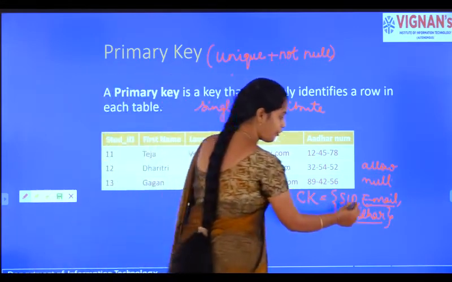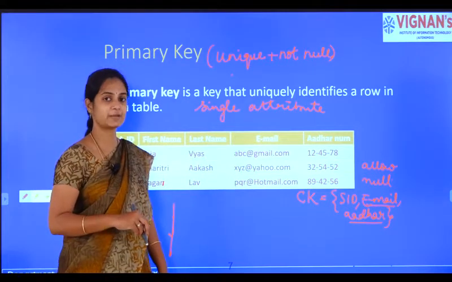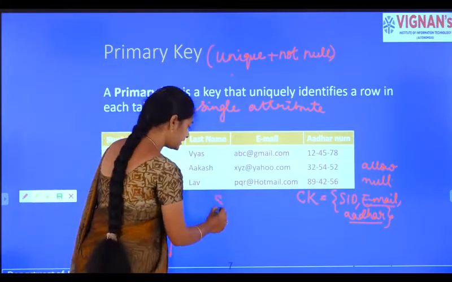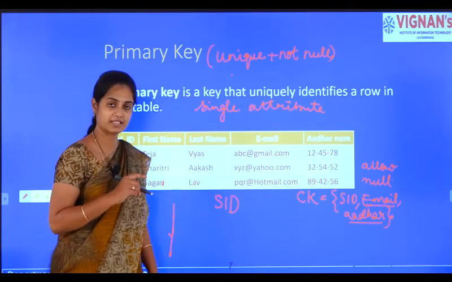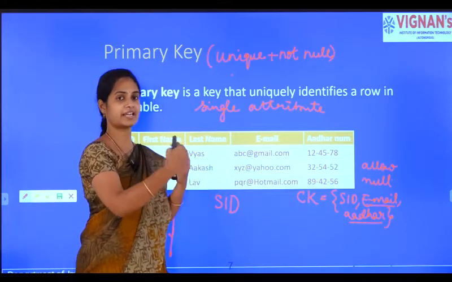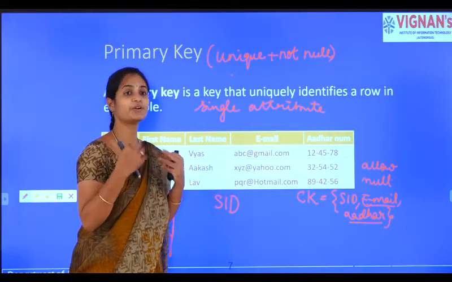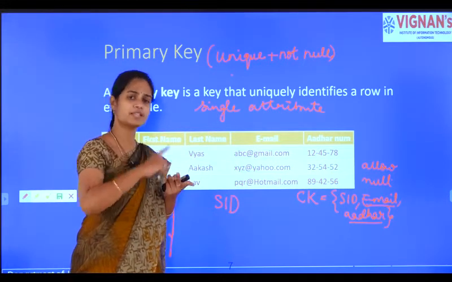So, out of all these attributes, which attribute can be considered as a primary key? Student ID is that attribute, because when the student arrives, he will have a roll number, a registration number or some ID.